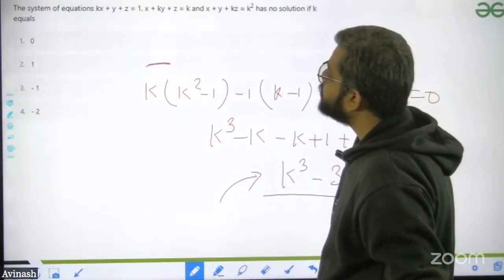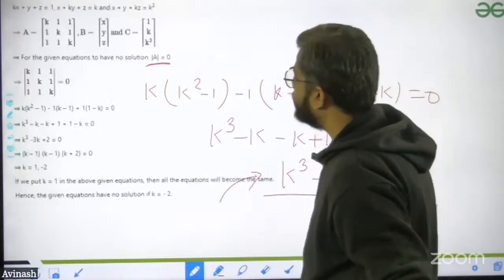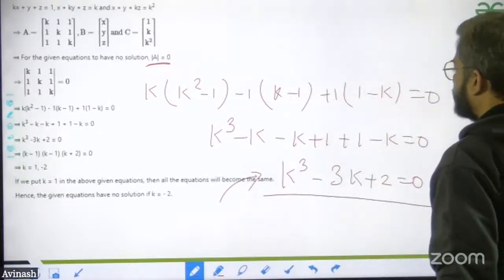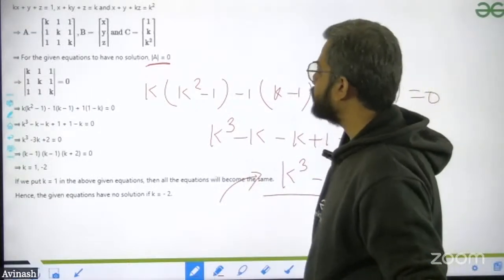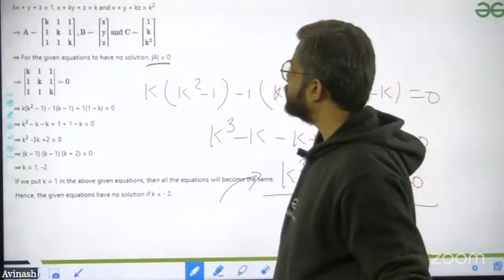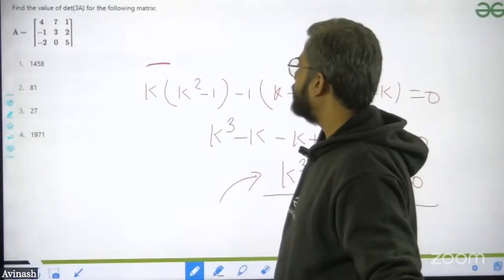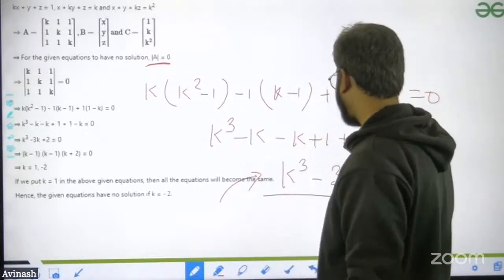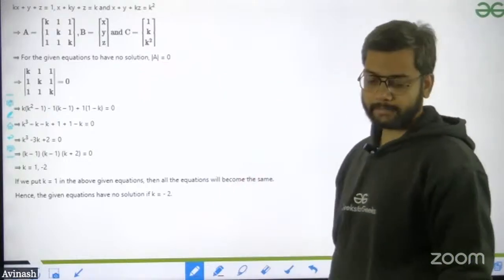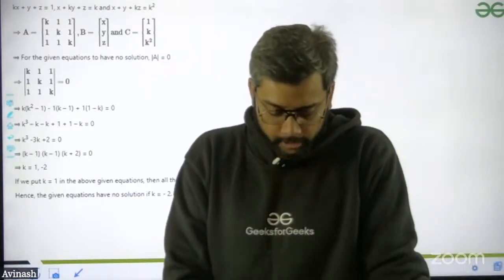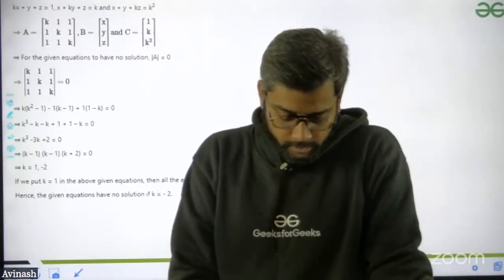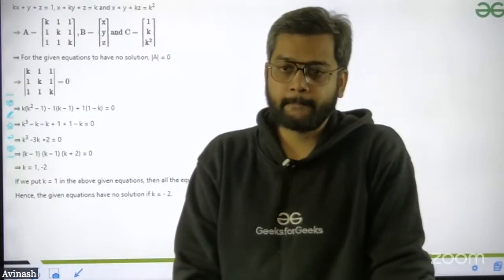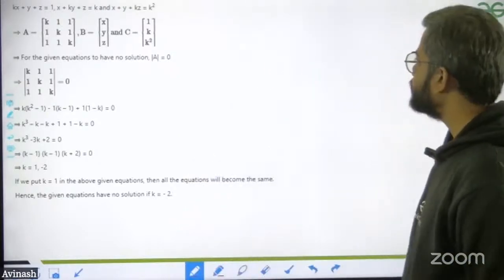Okay, so these are the values on which we have to put the data, and the equation will be found out. So for the no solution case, the k values are given over here, and you have to find out. That's it. Okay, any doubt in this? Any doubt, any confusion in this? Anyone has any issue? Okay, next question.